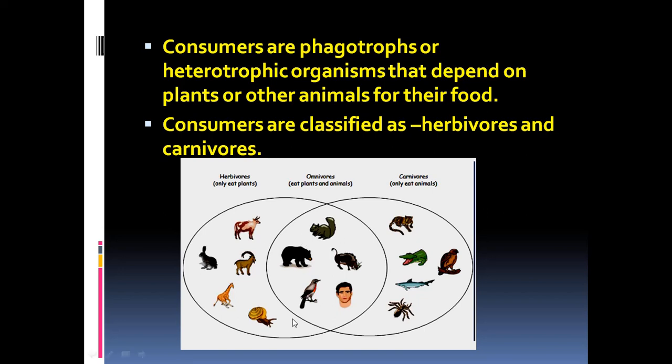And those which derive their food from both plant and animal matter, they are called as omnivores. For example, some small birds, they feed both on the seeds and fruits of the trees as well as on the insects. So omnivore. Humans, of course, we get food from both plants and animals. So we are also omnivores. Likewise, bear and other examples are given here. So these represent the omnivore group.